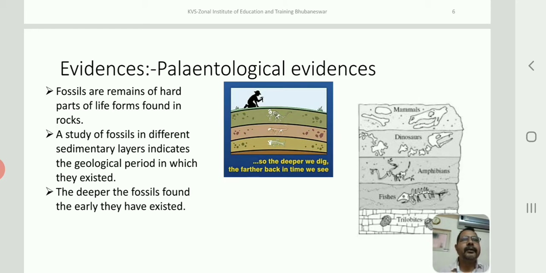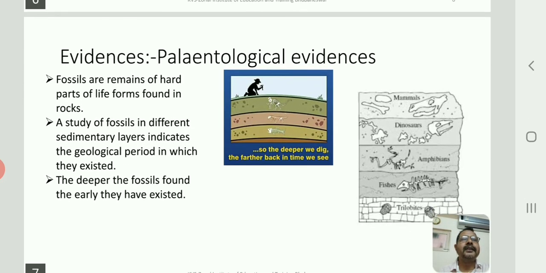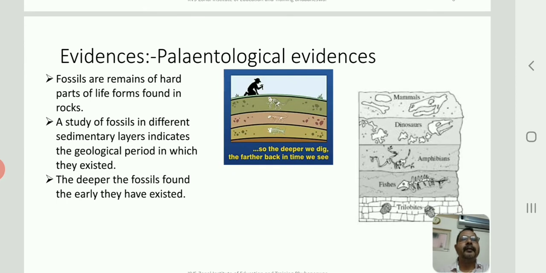Now, when paleontologists dig the earth, what do they usually find? They usually find fossils. So what are these fossils? Fossils are the remains of hard parts of life forms found in rocks. They are impressions that you can see under the sedimentary rocks. Usually fossils are found under the sedimentary rocks.